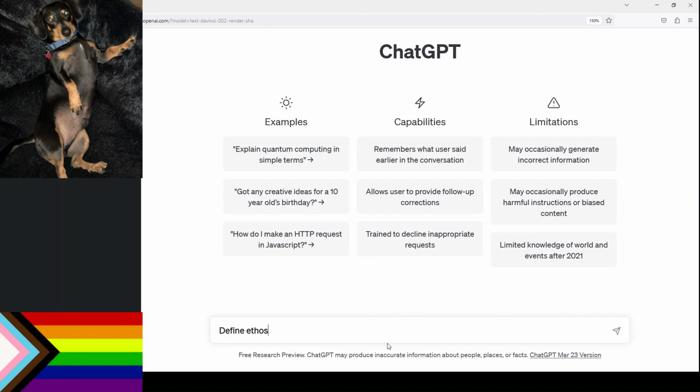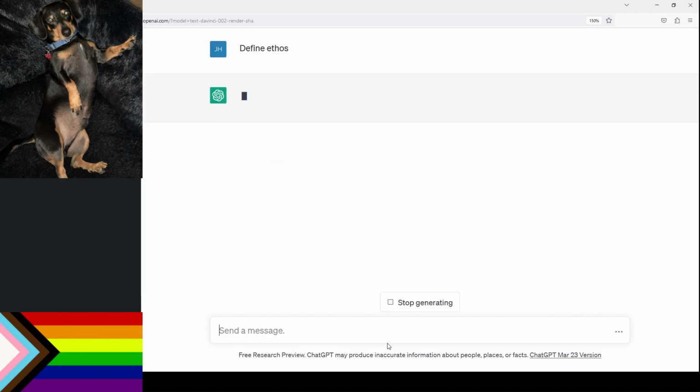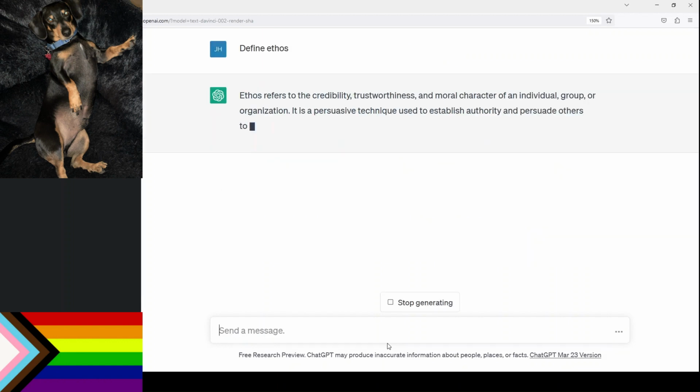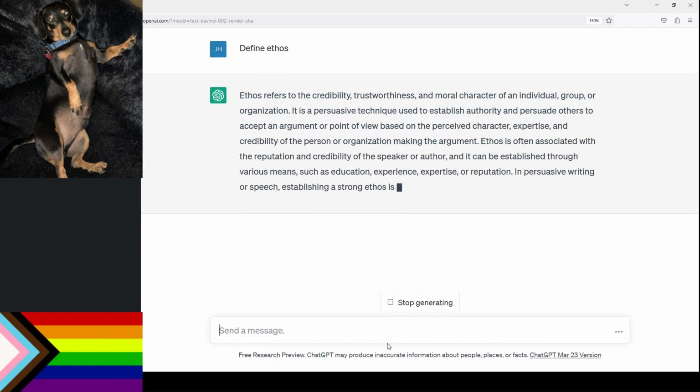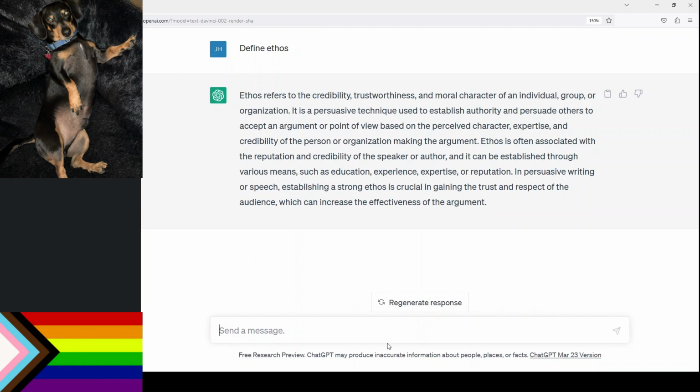All right, ChatGPT, let's see what you got. Ethos refers to credibility, trustworthiness, and moral character of an individual, group, or organization as a persuasive technique used to establish authority and persuade others to accept an argument or point of view, based off the perceived character. All right, so I think this is a pretty good start. Some of the parts that I think are important to notice is that it's based off the perceived character, expertise, and credibility of the person.